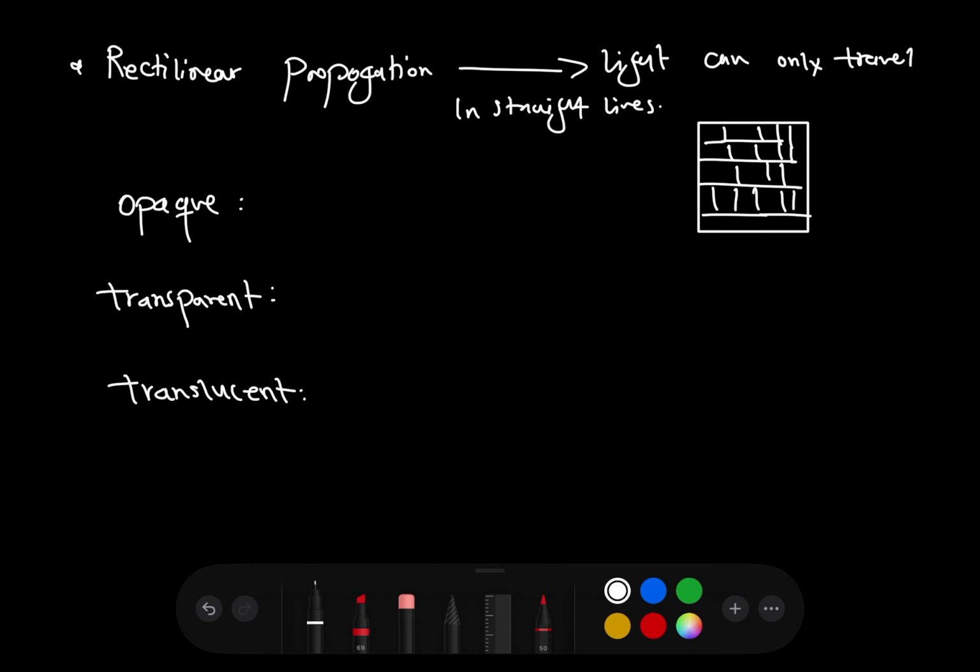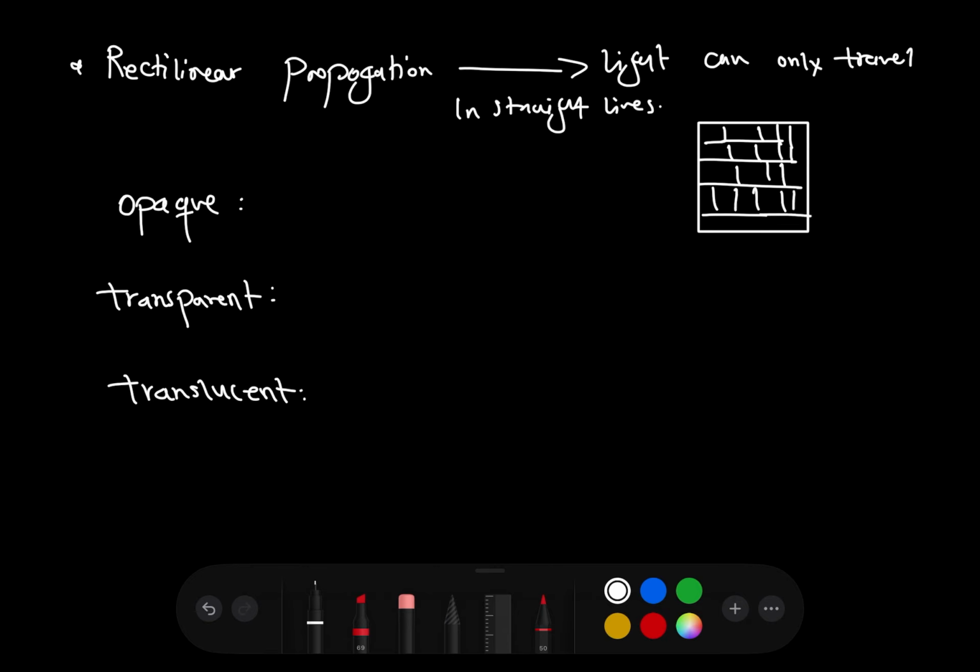That's considered an opaque object because no light can pass through. So opaque objects do not allow light to pass through, for example a brick wall or a wooden wall.